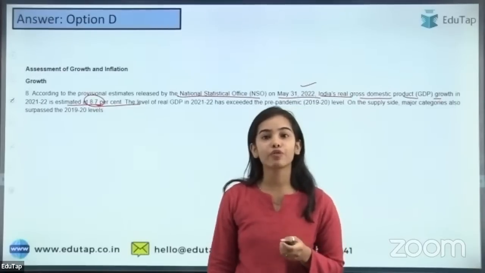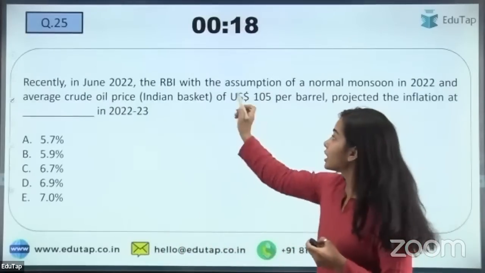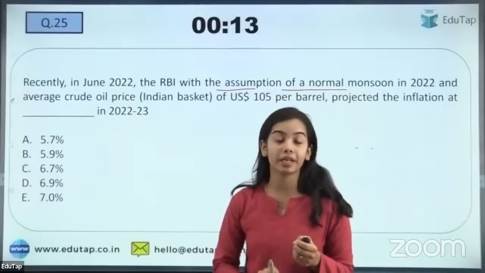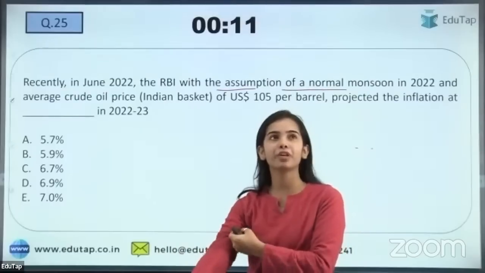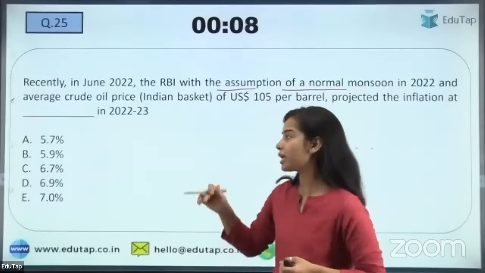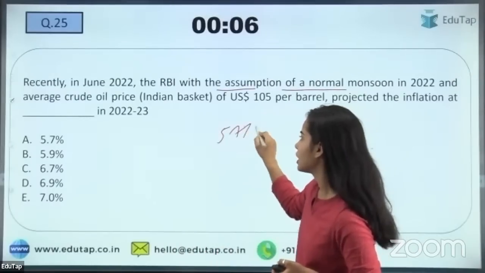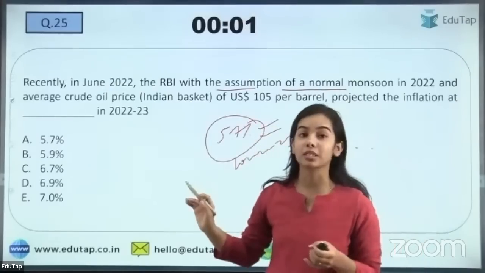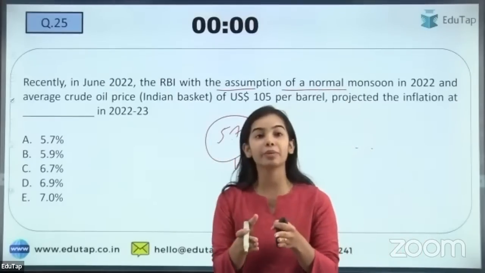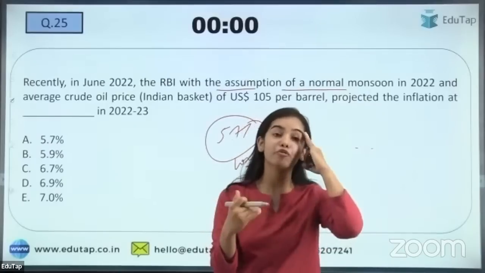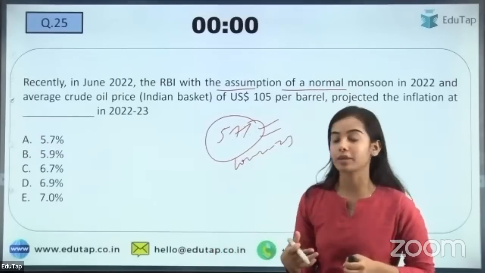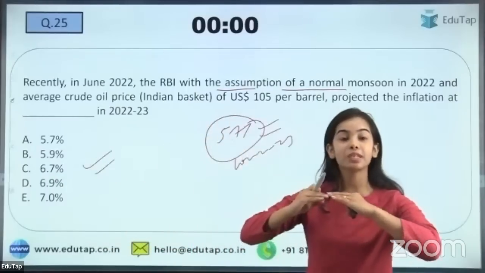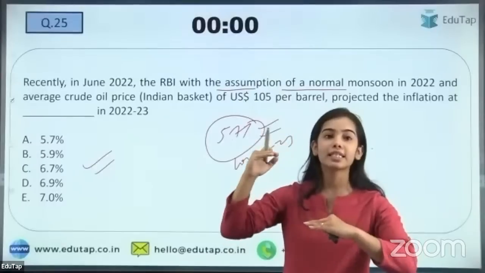Okay. So the next question for you all is regarding the RBI with the assumption of a normal monsoon. It has said that the inflation in India will be what? So previously, in the previous Monetary Policy Committee, in April, the percentage was 5.7%, that the inflation in India in 2022-23 will be 5.7%. But in this Monetary Policy Committee meeting, it has been increased. The inflation expectation has been increased to what? So I'm getting the answer C, and that is absolutely correct. The expectation has been increased from 5.7% to 6.7%.